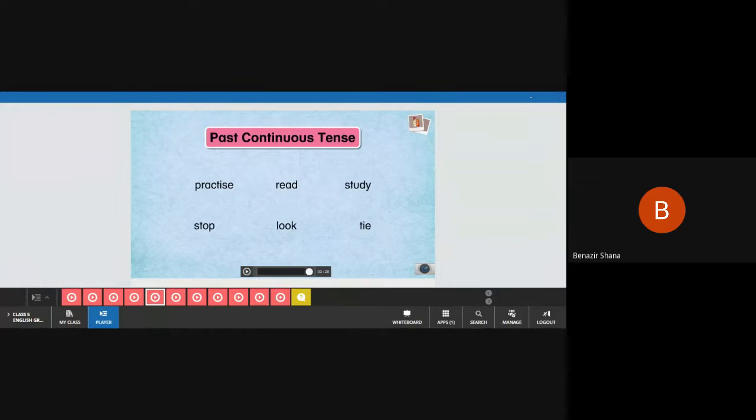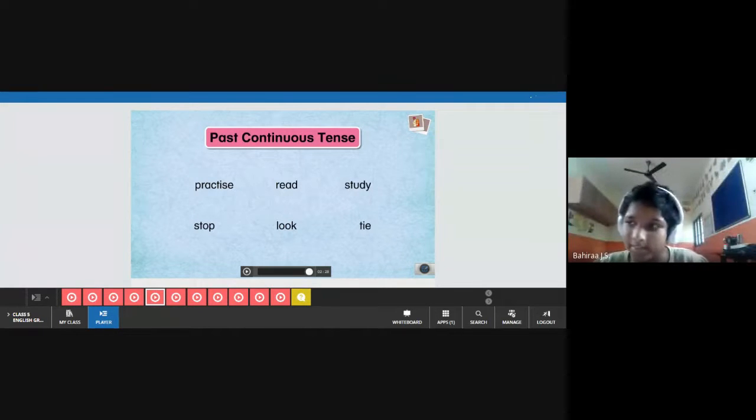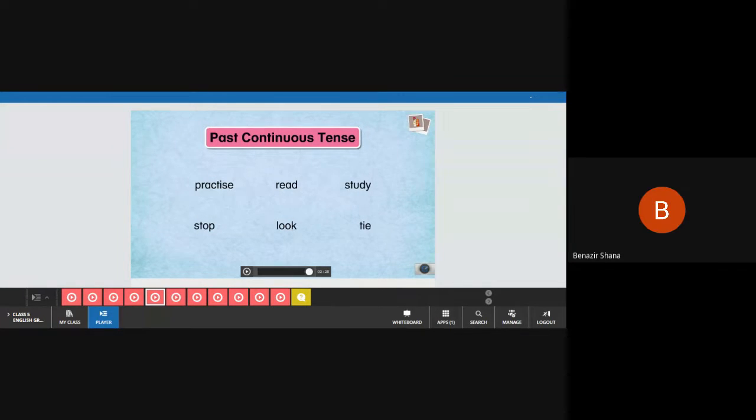That is past tense, dear. I am asking past continuous tense. Was or were plus verb plus ing. I am asking in that formula. Past continuous tense. Who can say me the example? Raise your hands. I was looking at a bag.